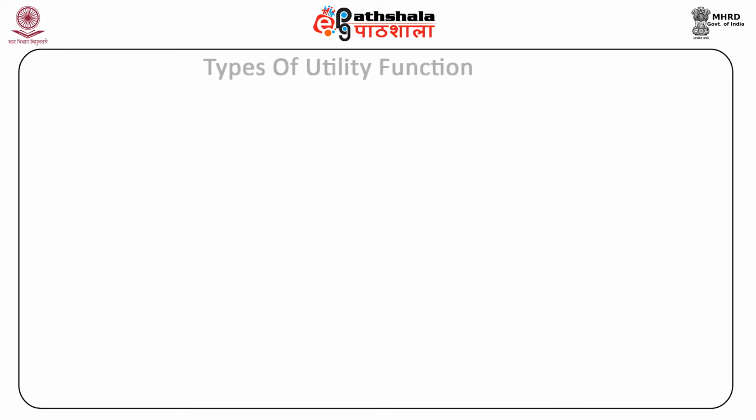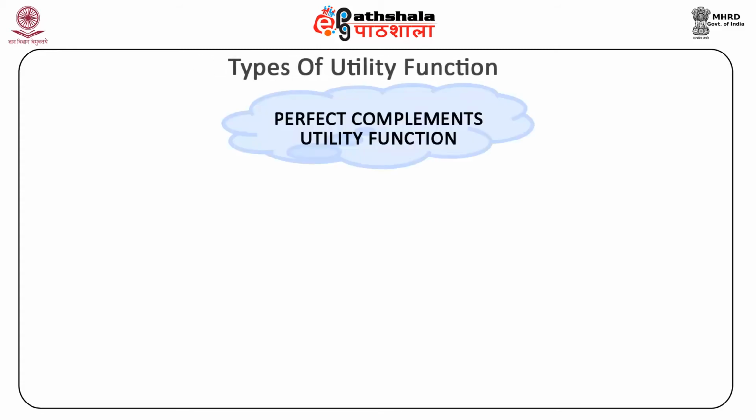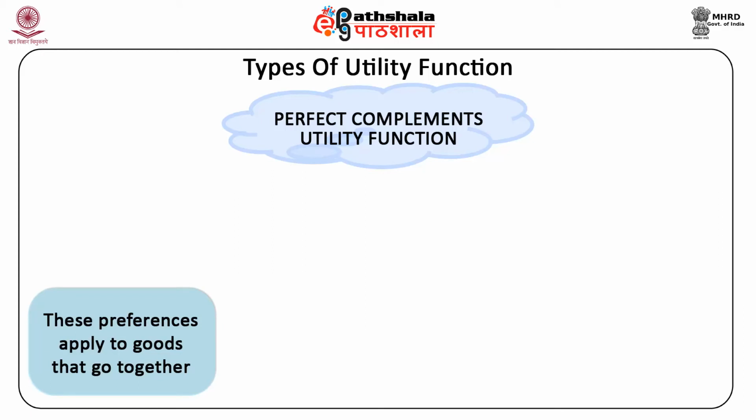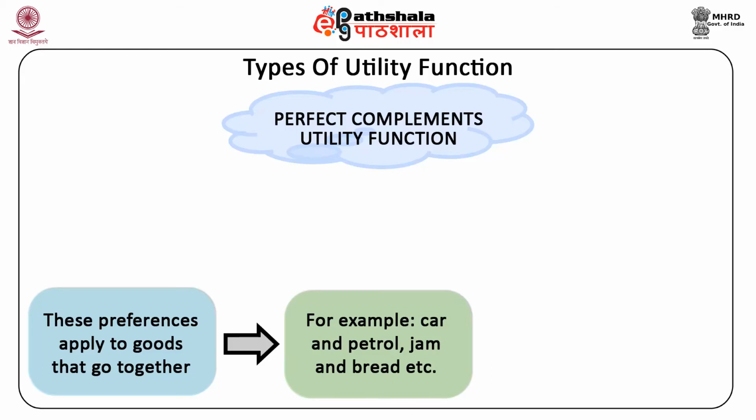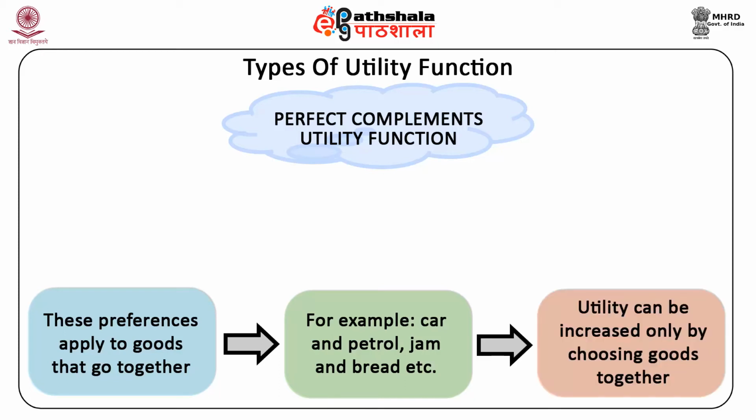Fourth type of utility function is perfect complements utility function. A situation directly opposite to the case of perfect substitutes is perfect complements. These preferences would apply to goods that go together. For example, car and petrol, bread and jam, etc. They are used in a certain combination by a consumer, and maybe one without the other will have no use for the consumer.